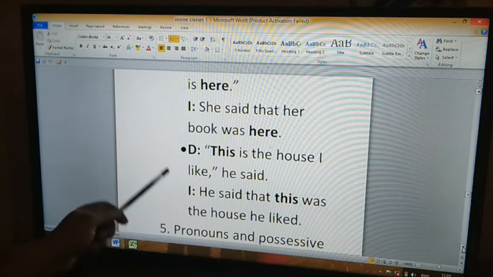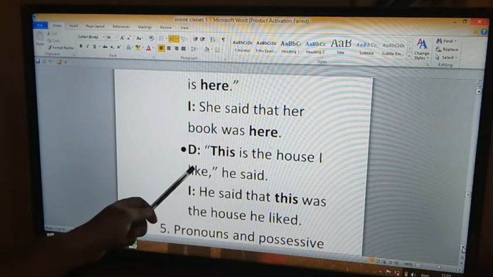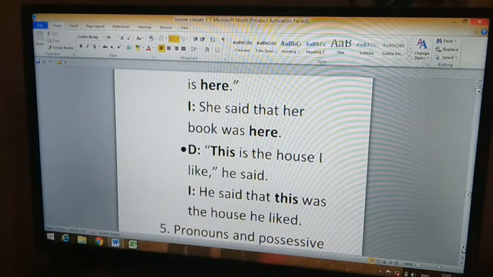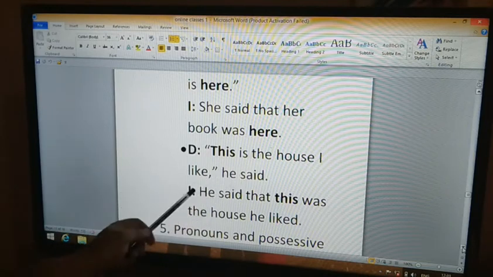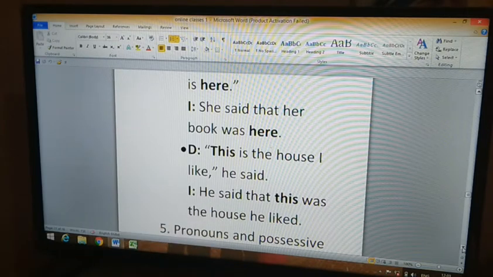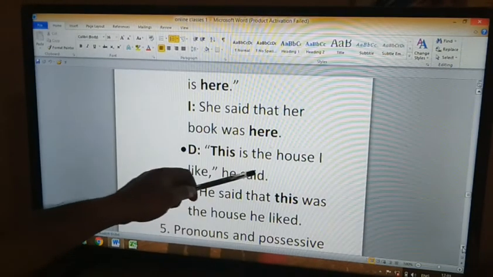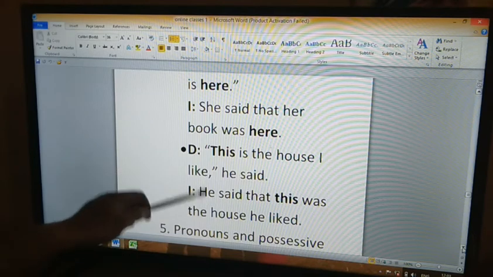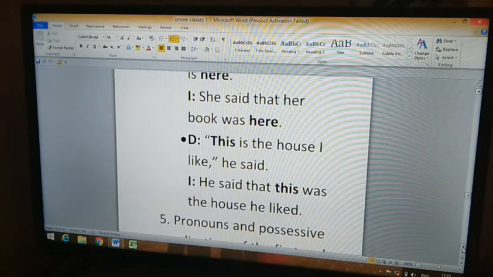So, now with regard to "this," we use the word "this" in direct speech. "This is the house I like," he said. Okay, he said, this is the house I like. So he said that this was the house. This, okay, indicating the same. This is the house. We are not talking about any other house. So he said that this was the house he liked.